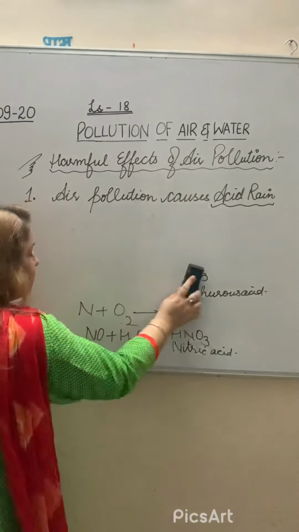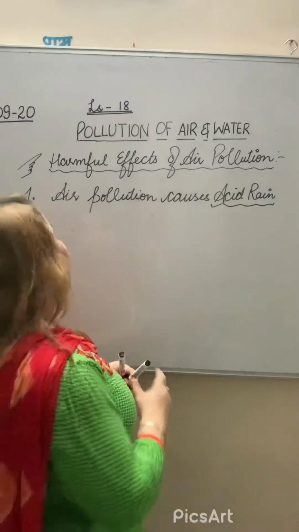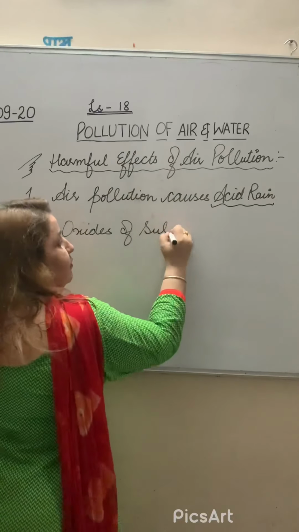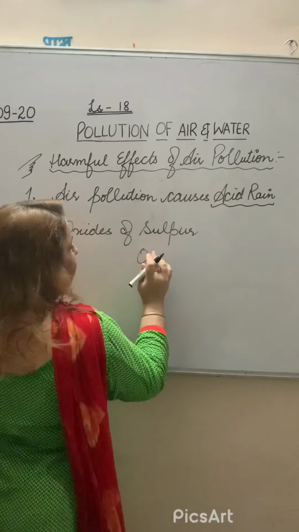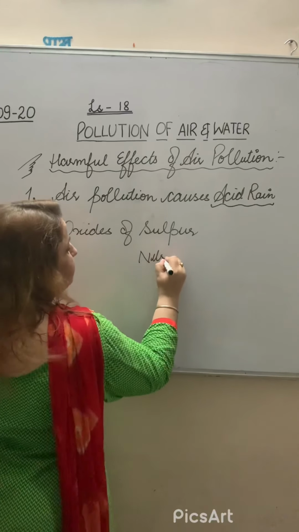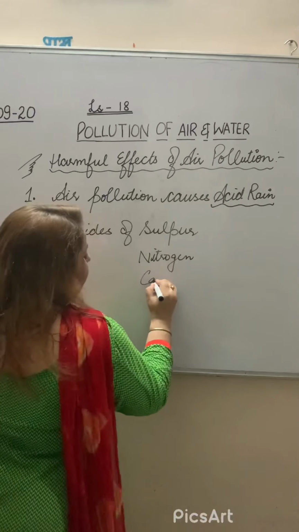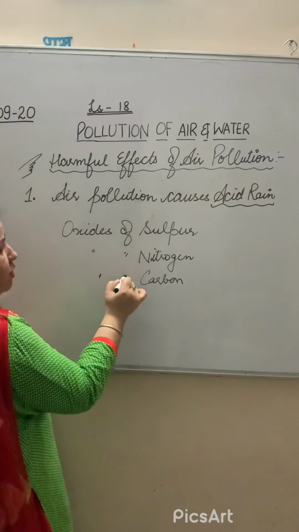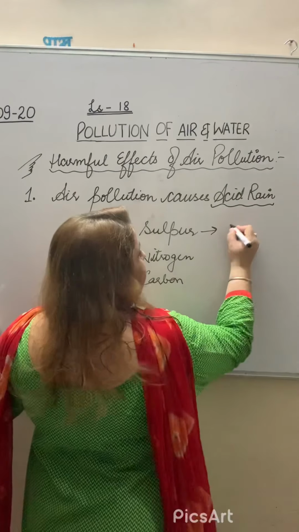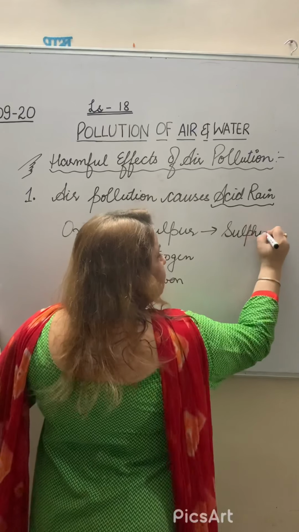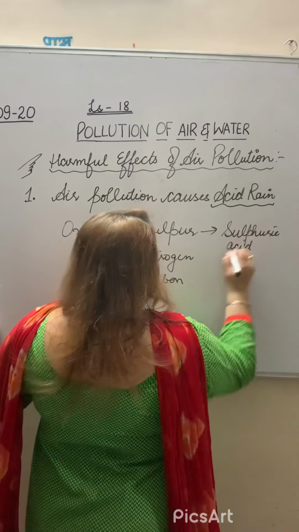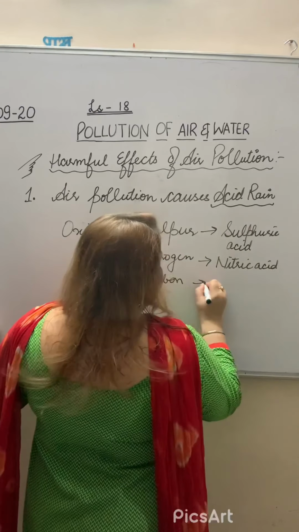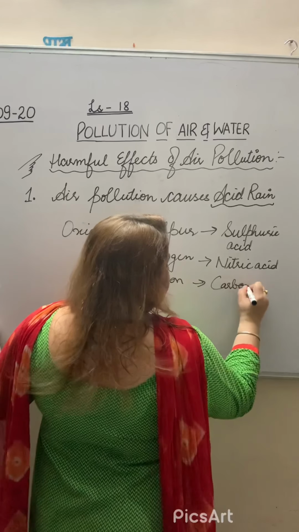That means when the oxides of sulfur, nitrogen and carbon form, they will form sulfuric acid, nitric acid and carbonic acid.